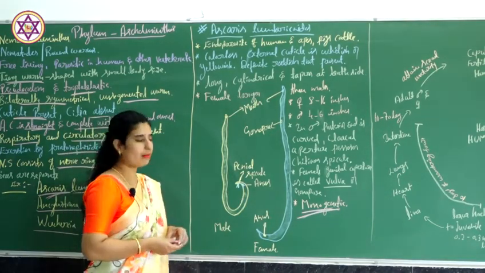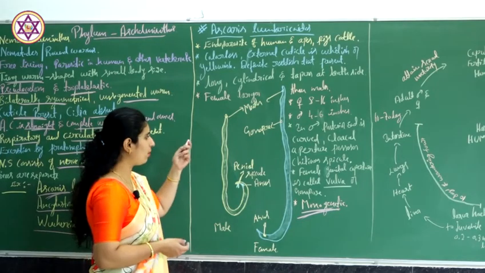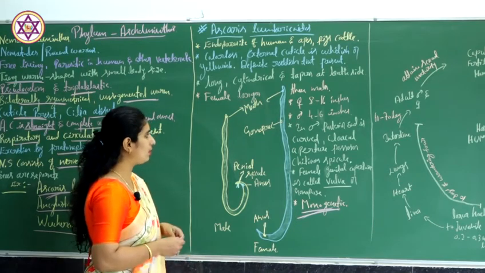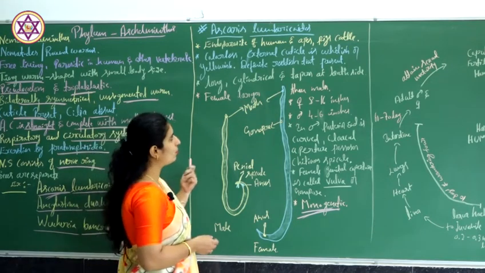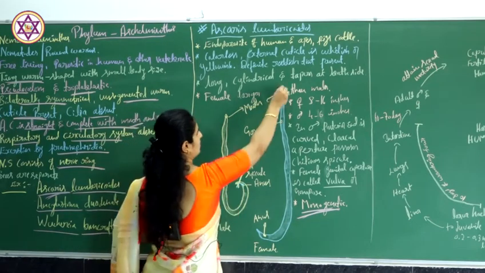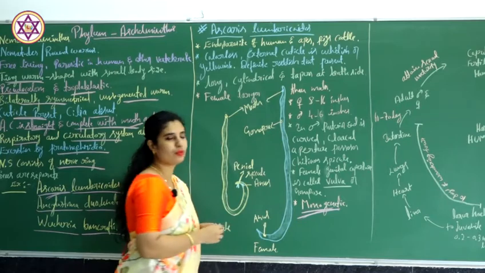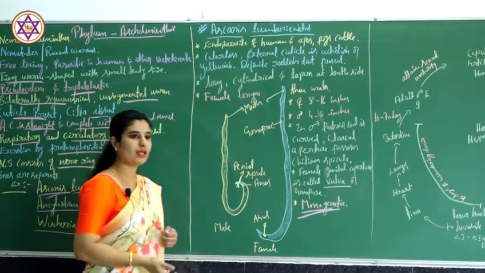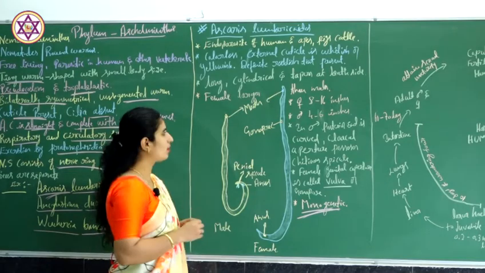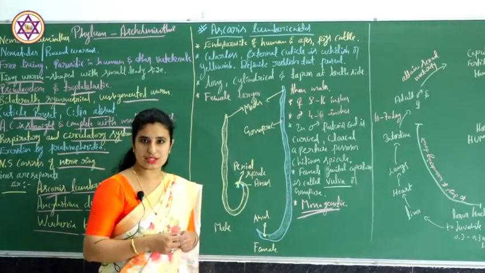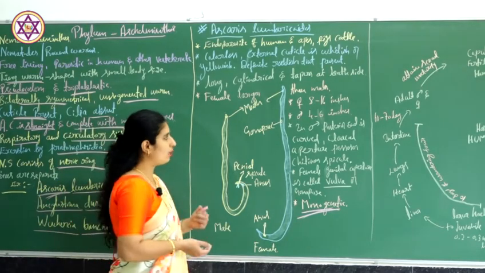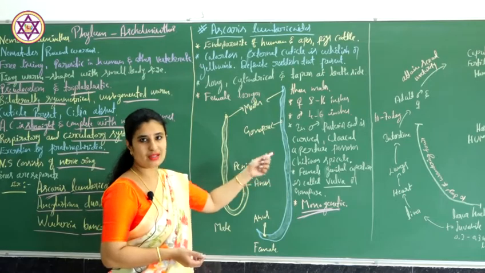Coming to the morphology, they are very long, with a cylindrical or tube shaped body, tapering at both ends, which means both the anterior and posterior ends are pointed. Females are usually larger. When we talk about the Aschelminthes, females are always larger.